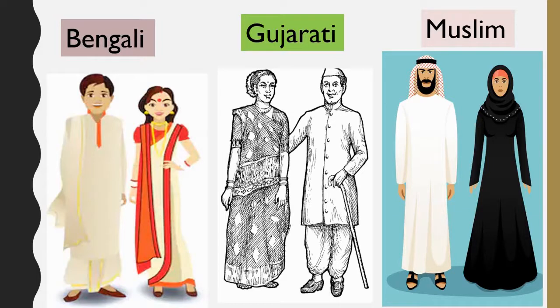Next is Muslim culture. In Muslim culture, men wear a long stitched gown or kurta. On occasions, they wear a pathani kurta, and women wear a burqa and also tie a scarf around their neck to cover their ears and head. This is the traditional dressing of Muslims. So, as per the different cultures, we wear different clothes and we have different traditional dressing styles.